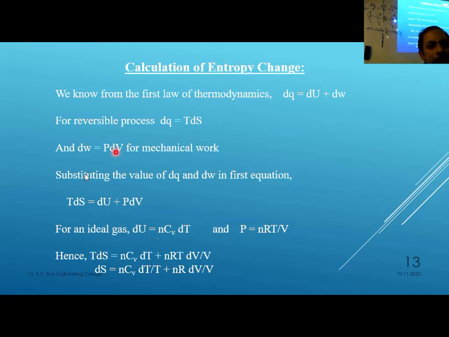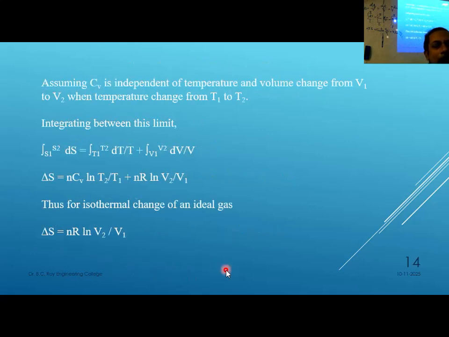So this is the relationship: dS equal to nCv dT by T plus nR dV by V. Now if we do the integration, we get delta S equal to nCv ln T2 by T1 plus nR ln V2 by V1. Isn't it the same thing as what I have done on the board? Only n is there, otherwise it is same. So up to this is okay.